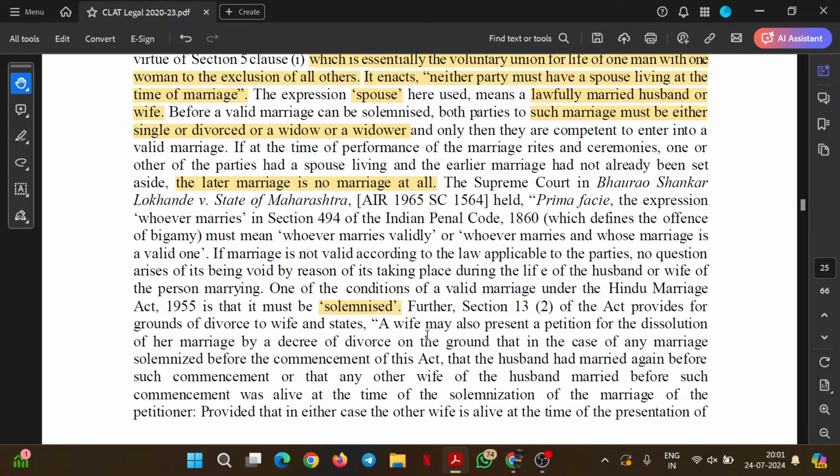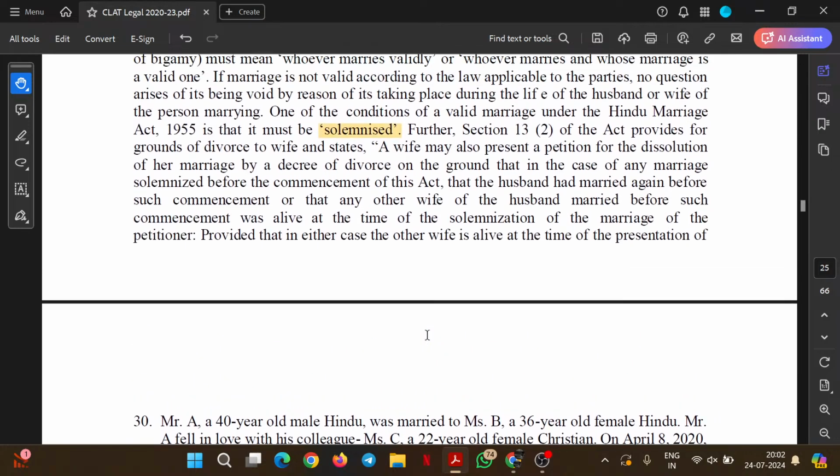Further, Section 13, Clause 2 of the Act provides for grounds of divorce to the wife and states: a wife may also present a petition for the dissolution of her marriage by a decree of divorce on the grounds that in case of any marriage solemnized before the commencement of this Act, the husband had married again before such commencement, or that any other wife of the husband married before such commencement was alive at the time of the solemnization of the marriage of the petitioner, provided that in either case the other wife is alive at the time of the presentation of the petition.